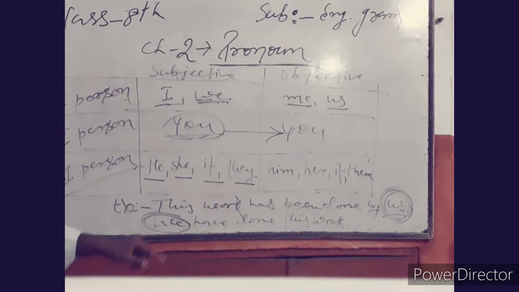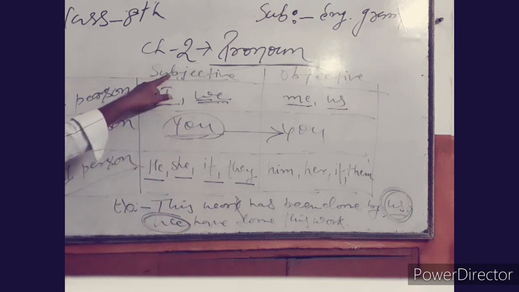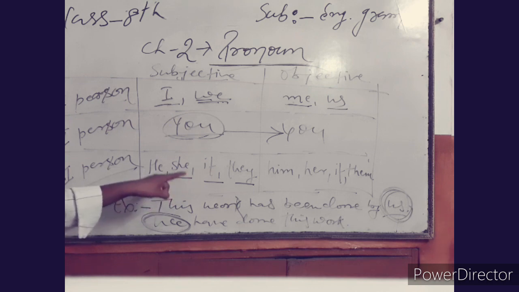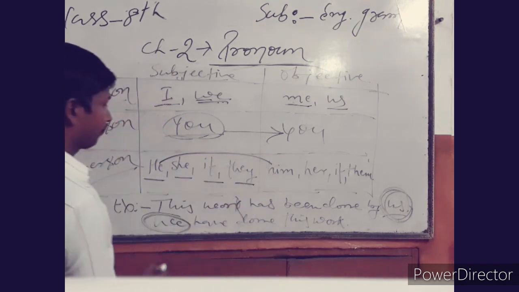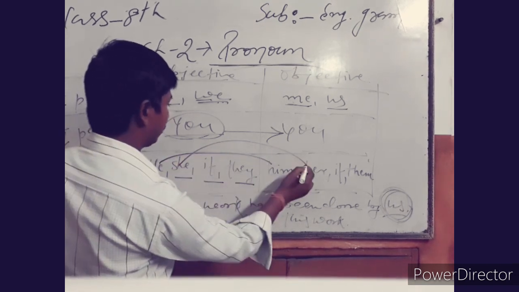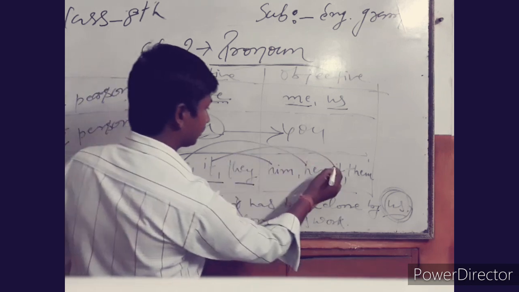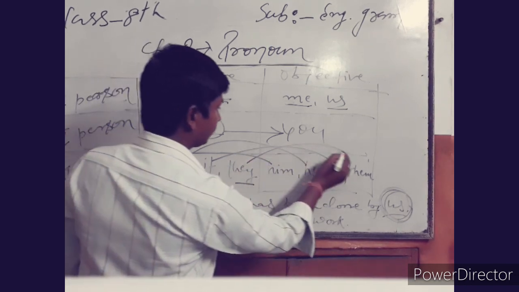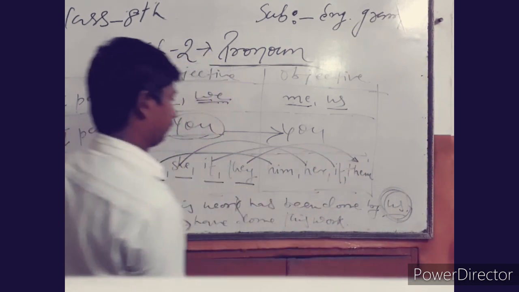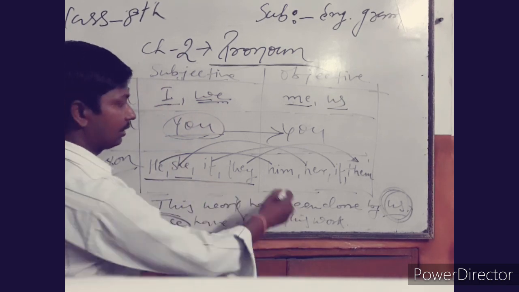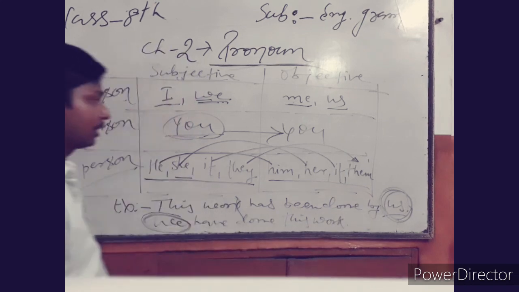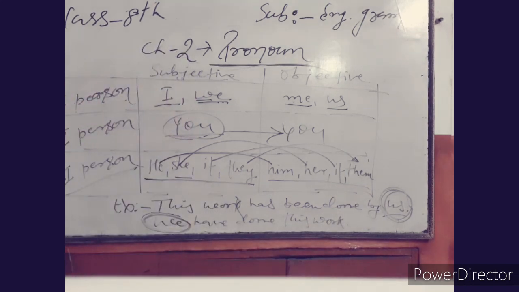These can be used in a sentence as a subjective case, and when they are used as an object of the sentence, they change: he becomes him, she becomes her, it remains the same, and they changes into them.